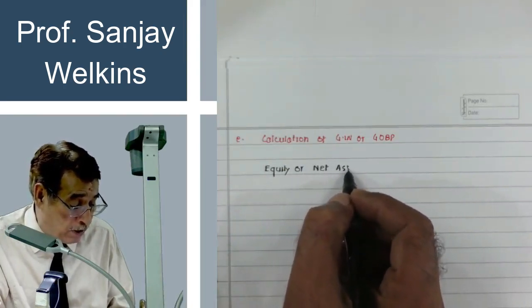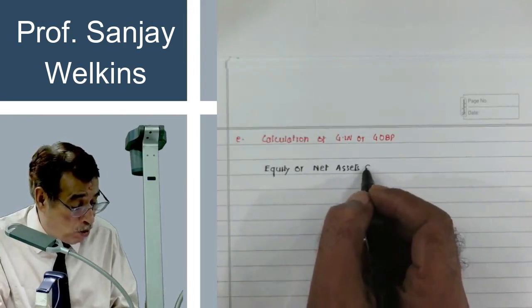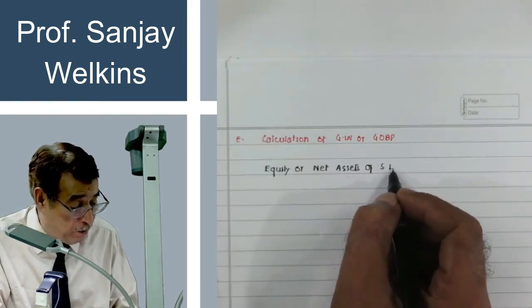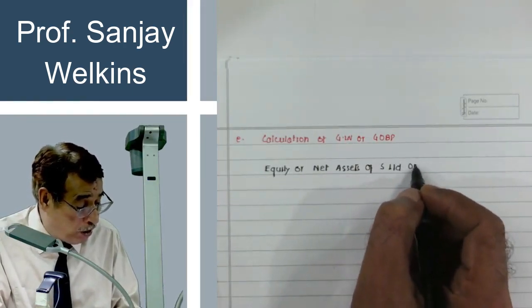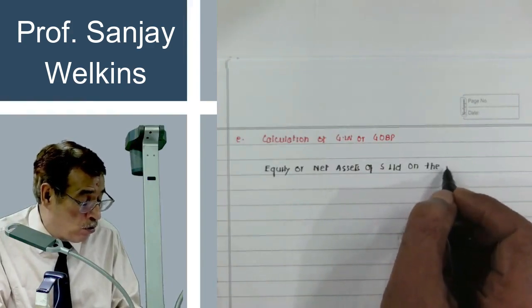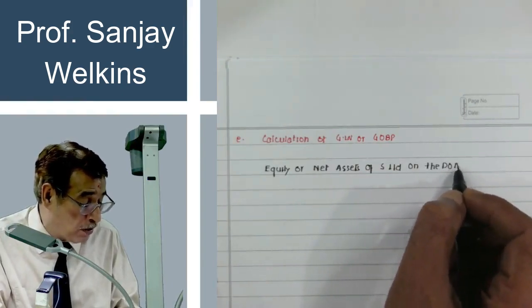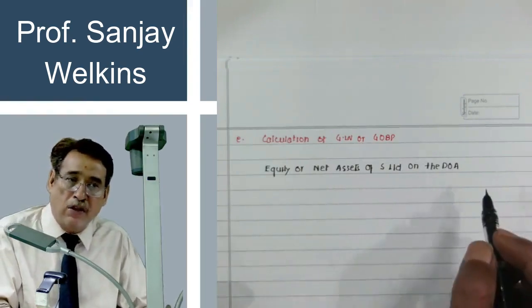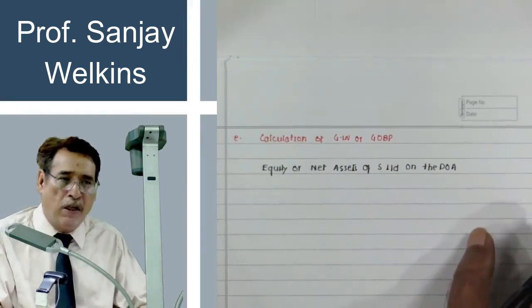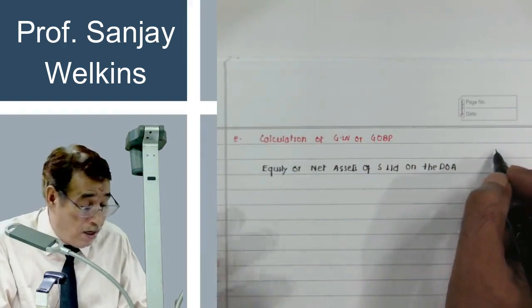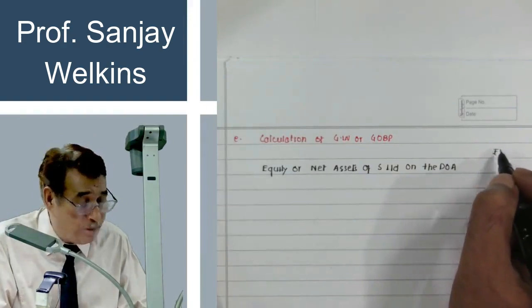Equity or net assets of subsidiary company S Limited on the date of acquisition. There is no need to write such a long sentence. You can simply write equity or net assets of subsidiary company. It automatically means on the date of acquisition. You have just computed it.